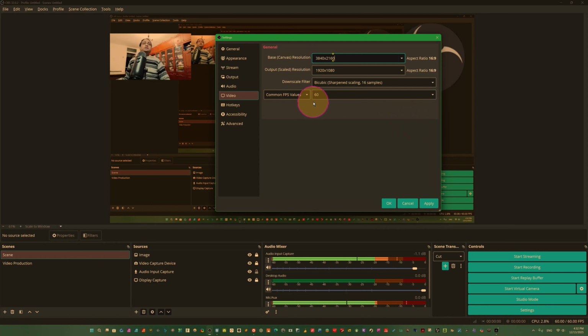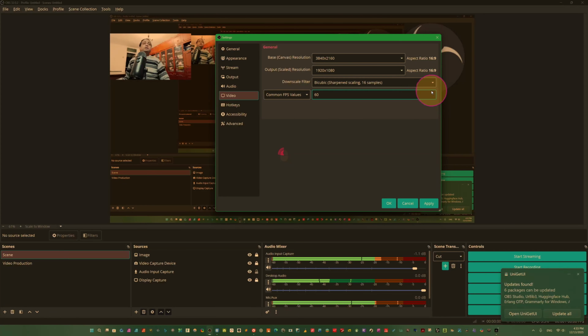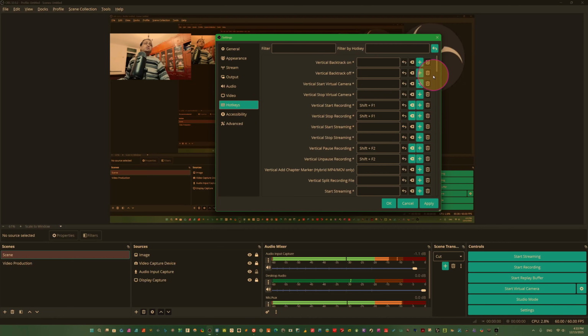And FPS, this is the common FPS. You see here integer FPS, fractional FPS. We don't need this. We need only common FPS. From here you can choose 30 FPS or 60 FPS, which are recommended. I use this 60 FPS. Hotkeys, here you can set up hotkeys. This is the basic setting of OBS Studio.